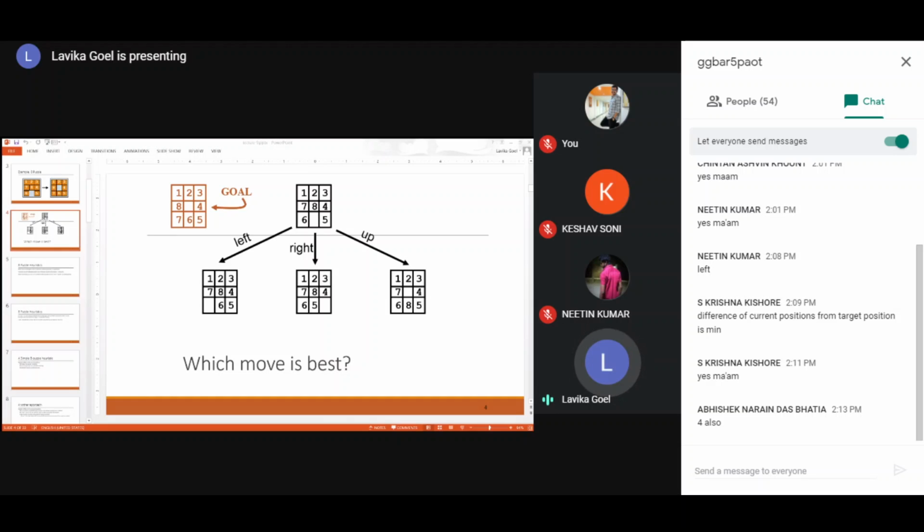Now you will calculate the heuristic values for the second state, the right hand side state, and the third state, the upward side state. And then you will choose the move according to these values. So can anybody tell me, would you choose the move with the higher heuristic value or the lowest heuristic value?